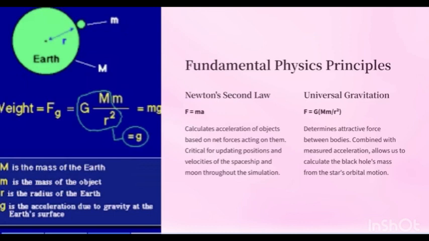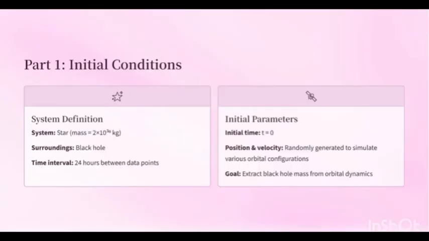Newton's second law, where force equals the mass times the acceleration, helps calculate the acceleration of the spaceship and the moon based on the net forces acting on them. And gravitational force, given by the force equals the gravitational constant times both of the bodies' masses divided by the distance between the masses squared, is used to determine the attraction between the bodies, allowing us to predict their motion. And by ensuring the acceleration, we can find the mass of the black hole through the relationship between force, mass, and acceleration.